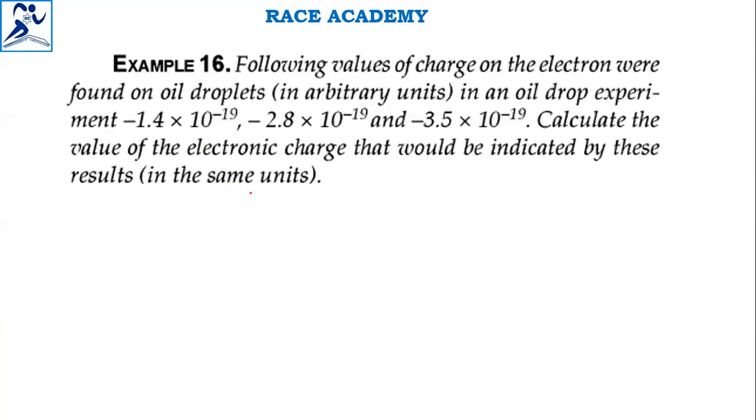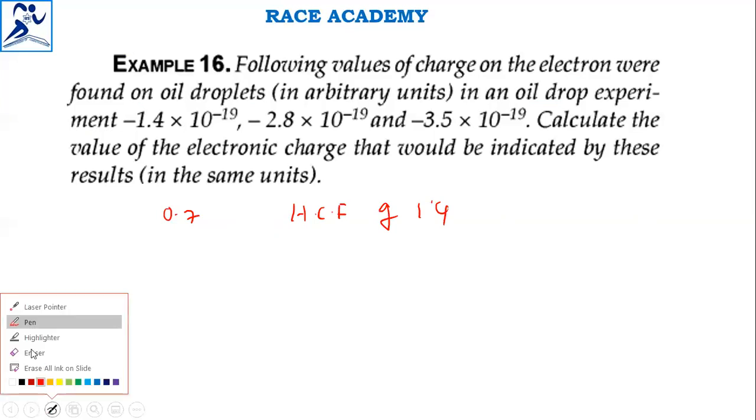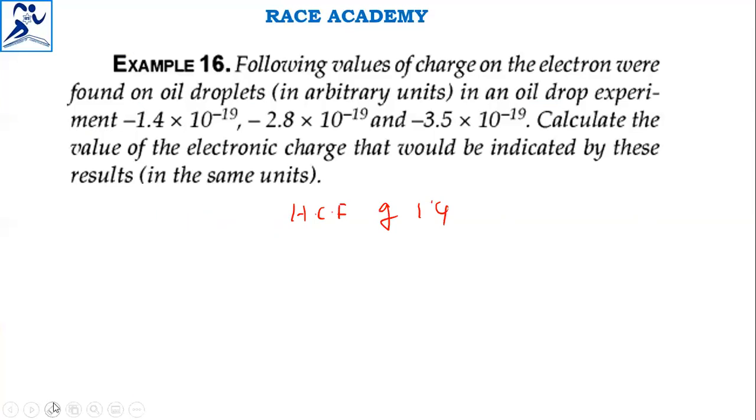For example, if they are given like this, then for the electron charge, if you consider 0.7, it is divisible. So the highest common factor of 1.4 and 2.8 is 1.4 only, because 2.8 is divisible by 1.4.